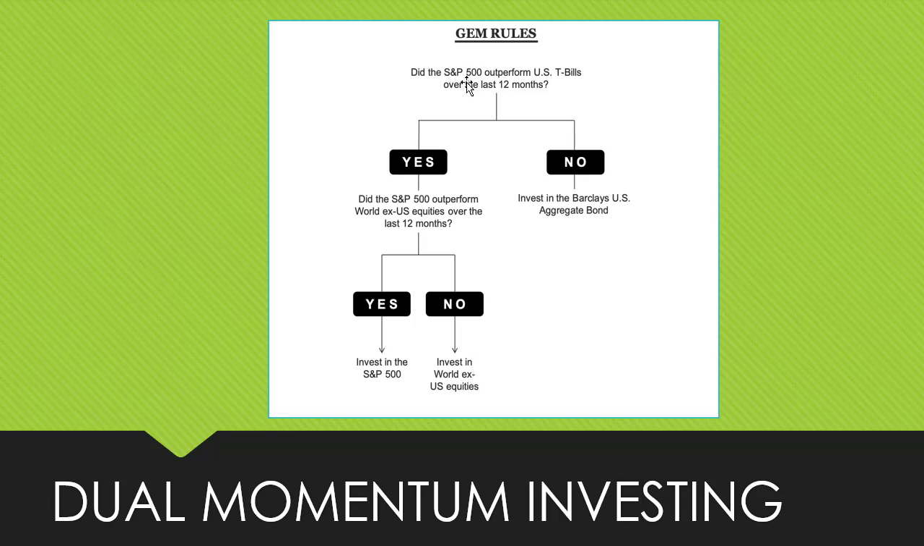Did the stocks do better than the bonds? If yes, you choose stocks, and the S&P 500, if that outperformed the rest of the world, then you choose the S&P 500. And if not, you will choose an ETF covering the rest of the world. That is it. Now, can this really outperform the market?